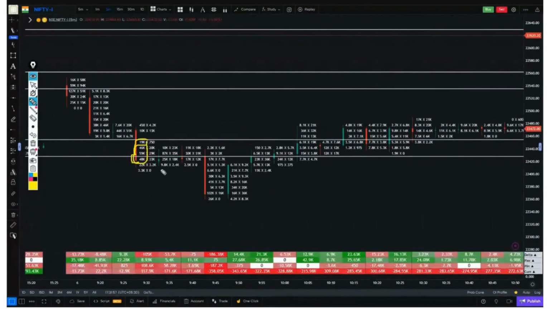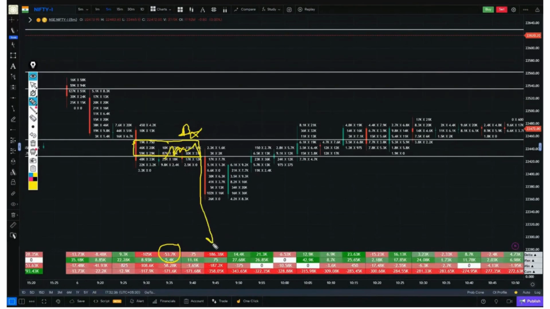Okay. The market went below the selling zone in the next two candles, which means it doesn't appear that the selling was absorbed here because it didn't go up. In the next two candles, there was no buying activity here, but there was significant selling activity, 53,087K selling activity. A selling zone was created here, and the same selling zone held without any buying interest. There was no buying interest, and it held well. For 10 minutes, there was no buying interest, and it didn't hold in positive delta anywhere. A quick downside movement was observed.